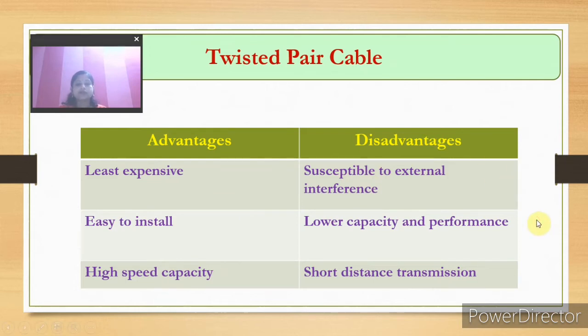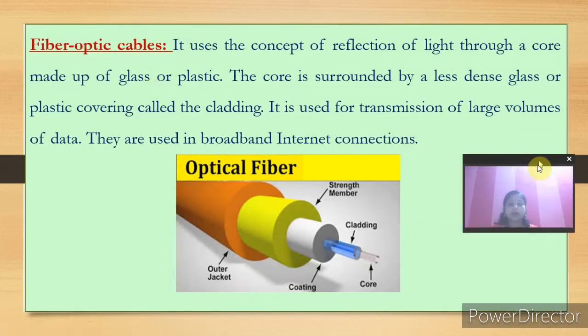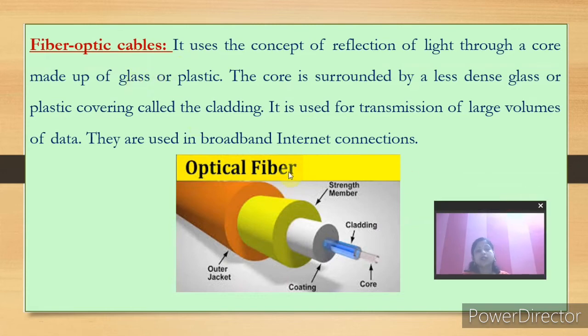Next one is fiber optic cables. This is costly and expensive, and we need professionals to install this type of fiber optic cable. General workers cannot handle it. It uses the concept of reflection of light through a core made up of glass or plastic. The core is surrounded by less dense glass or plastic covering called the cladding.